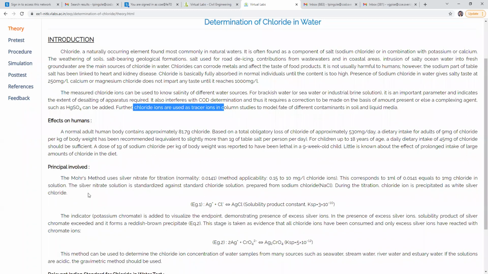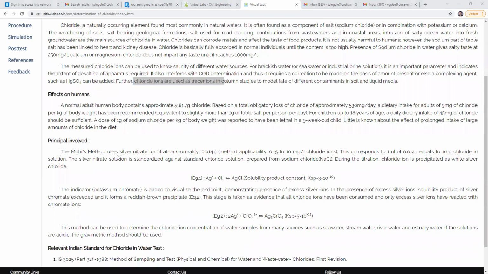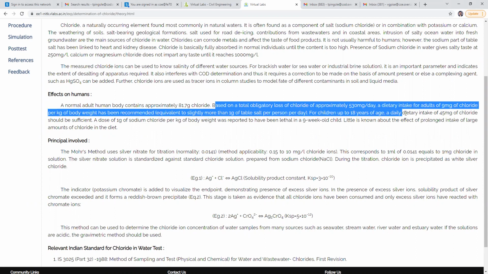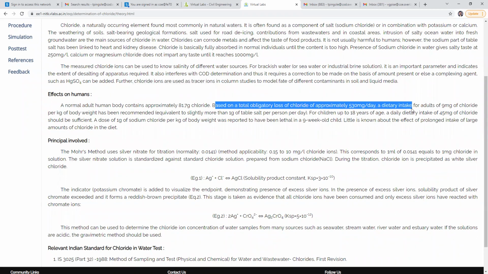Okay. Then which type of principle is used in our experiment? See, the principle is present here. Also the effect on humans. What are the effects of chloride ions on the human being? There are a number of effects, of which the important one is that the normal adult human body contains approximately 81.7 gram chloride. Based on the total loss of chloride, approximately 530 milligram per day.